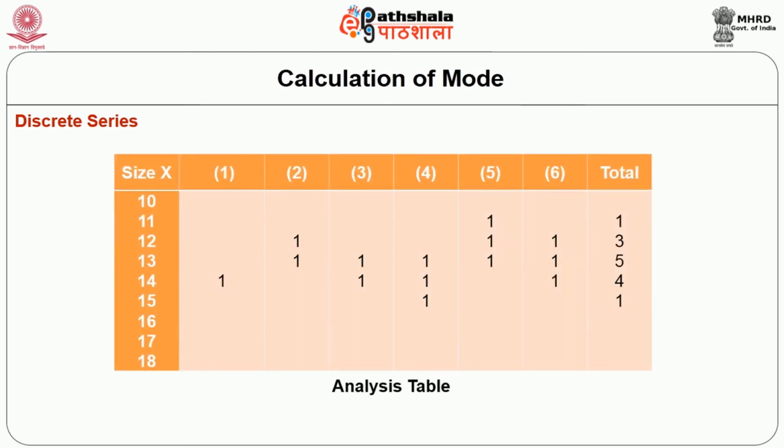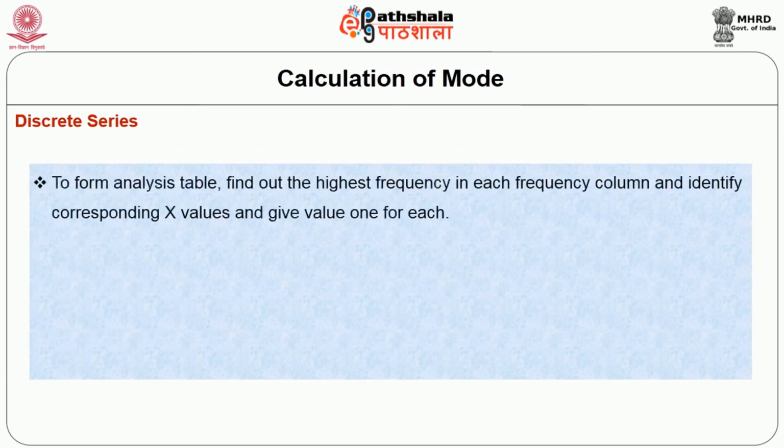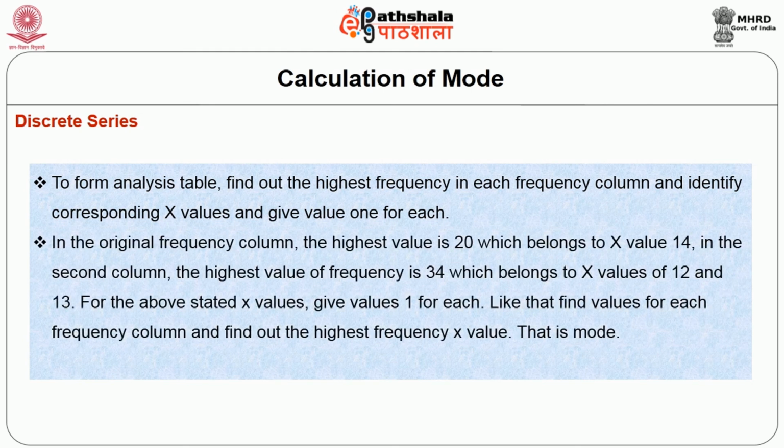Then in the analysis, to form the analysis table, find out the highest frequency in each frequency column and identify the corresponding x values and give the value 1 for each. In the original frequency column, the highest value is 20, which belongs to x value 14. In the second column, the highest value of frequency is 34, which belongs to x values 12 and 13. For the above stated x values, give the value 1 for each.